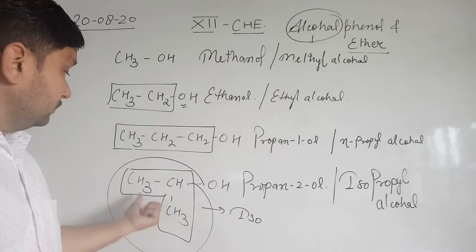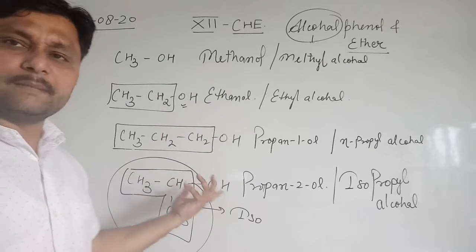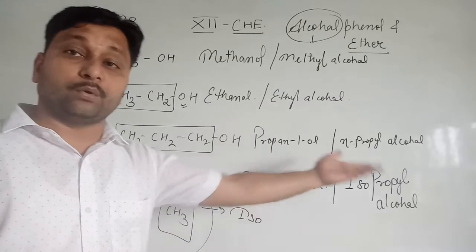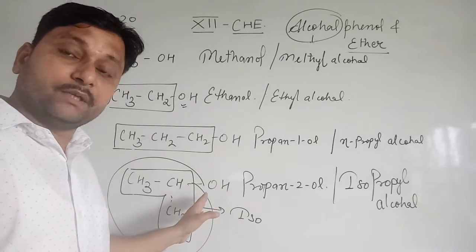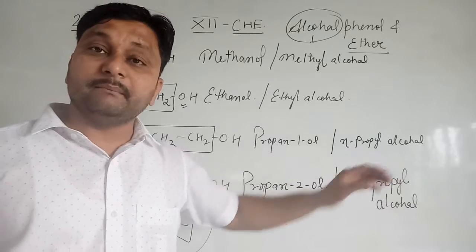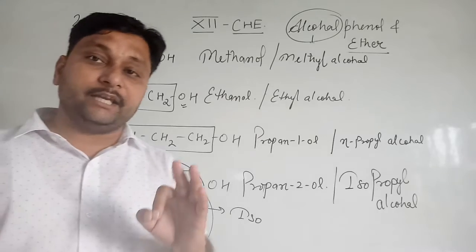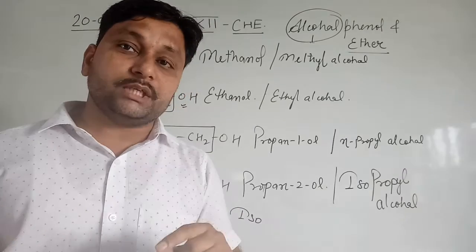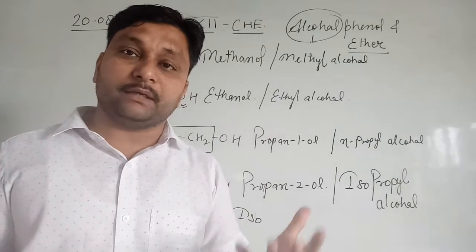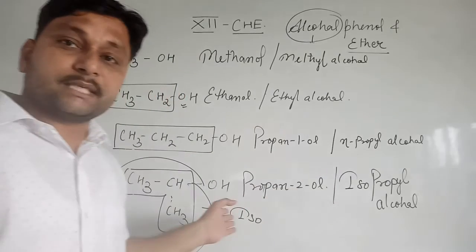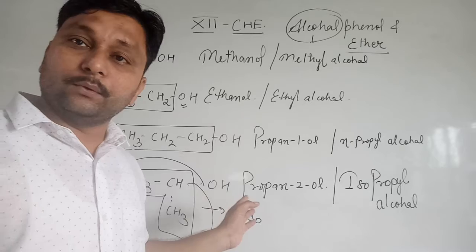Clear? So CH3 CH CH3, if in place of the OH, Cl is present, it is known as isopropyl chloride. If Br is present in place of the OH, it is known as isopropyl bromide. Means CH3 CH CH3, if CH contains any of the functional groups, that position is known as the iso position. Isopropyl chloride, isopropyl bromide, isopropyl cyanide. So in this case it is isopropyl alcohol. Clear?